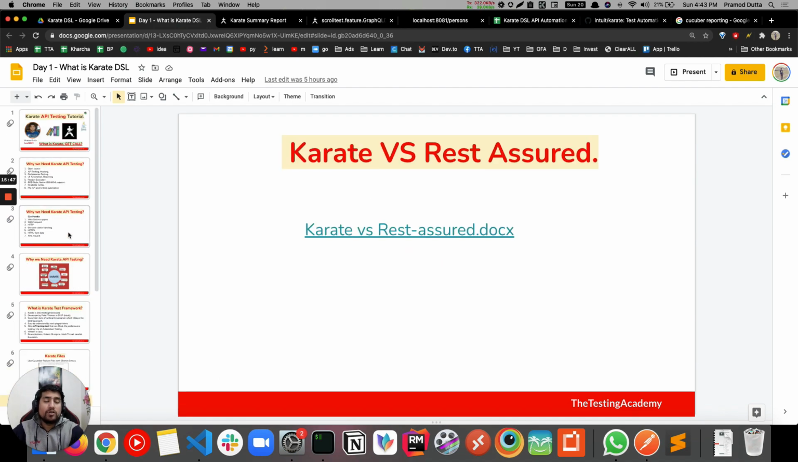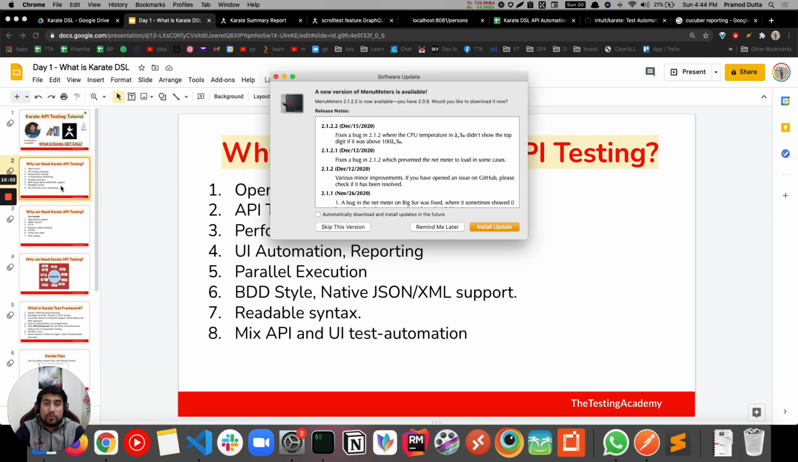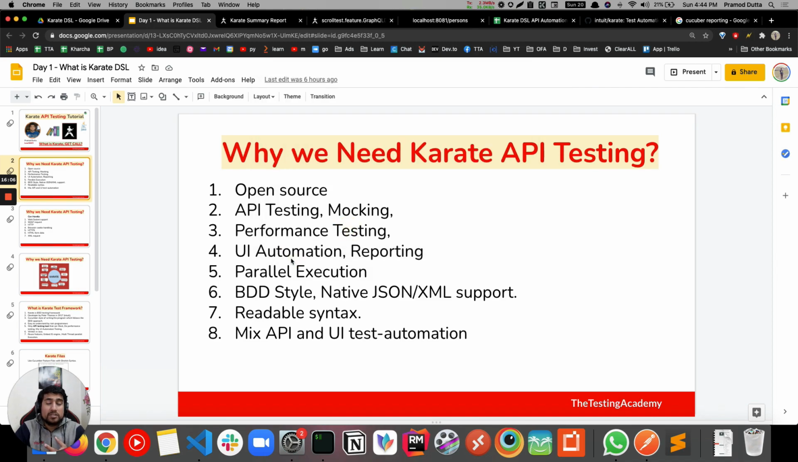Why do we want to learn Karate in this case? So let me iterate in a very small manner. Open source, an alternative to REST Assured, easy for non-programmers, to the point, can do UI testing, can do performance testing, simple BDD style reporting, awesome inbuilt reporting, supports Java and JavaScript. You can call Java and JavaScript, reuse your features, call them.